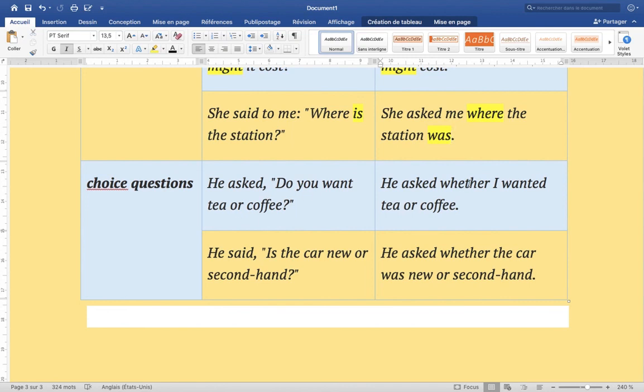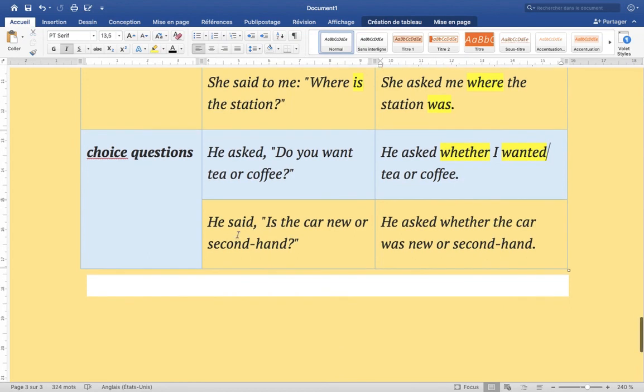He asked whether. So when we have a choice question, I'm going to put whether, and the verb in simple past. He asked whether I wanted tea or coffee.